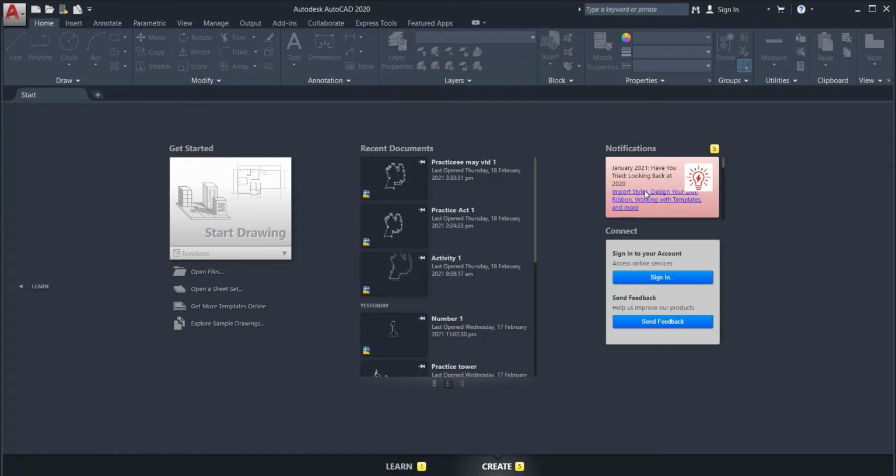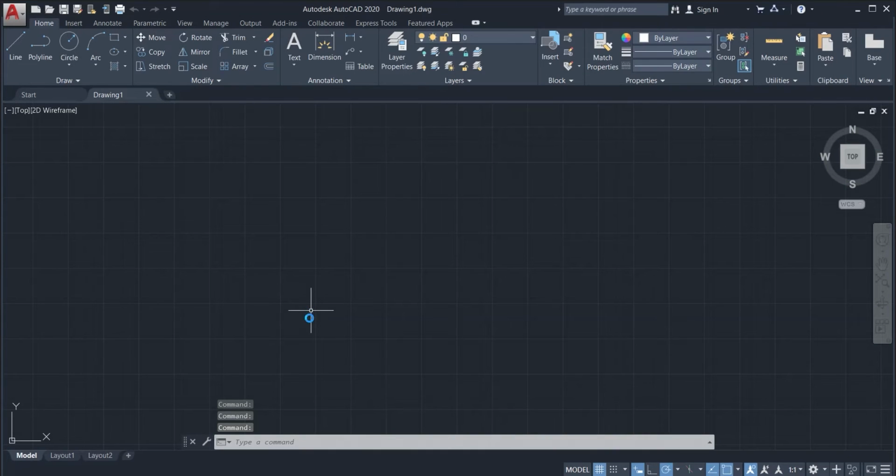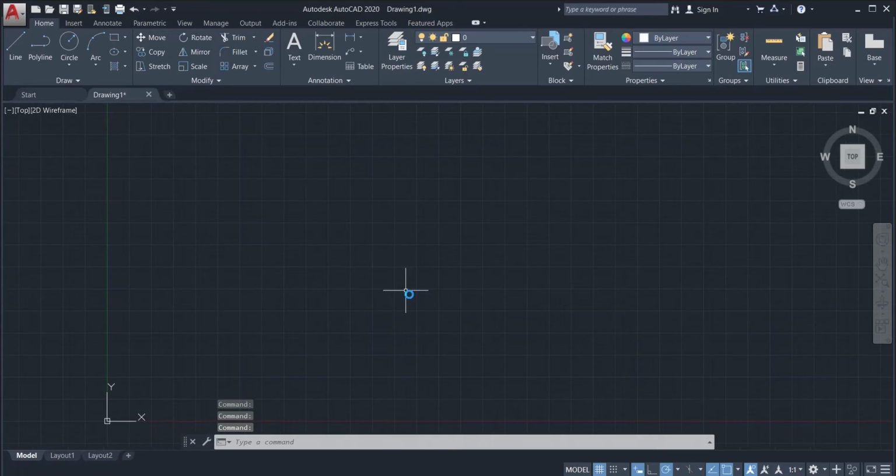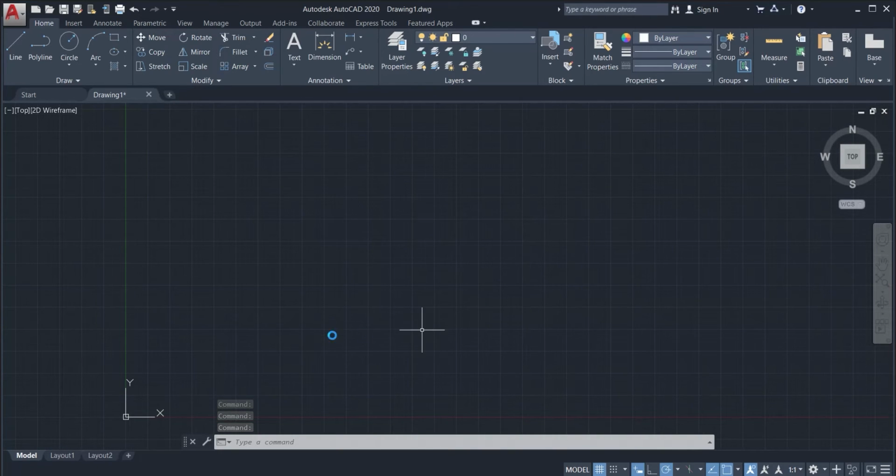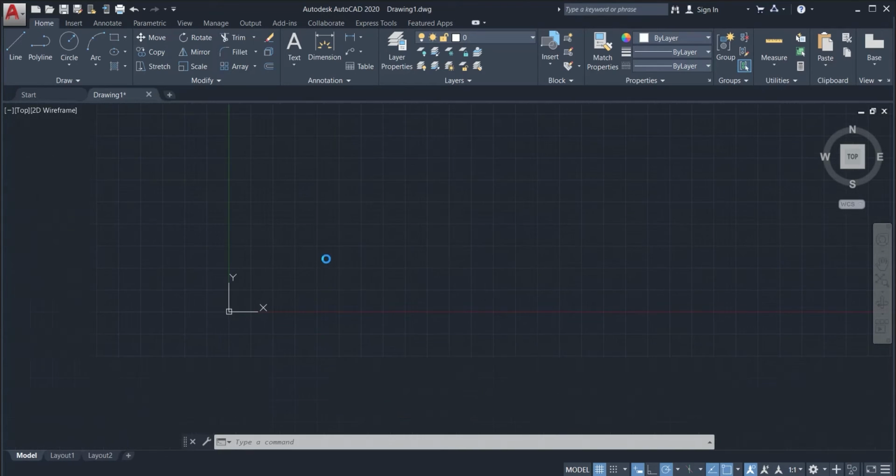After opening AutoCAD, it will show us the Start tab and we will click on this to start drawing. As you can see, this is our drawing area, where we will be creating our figure. We have the drawing grid activated and we will just zoom in on this part.